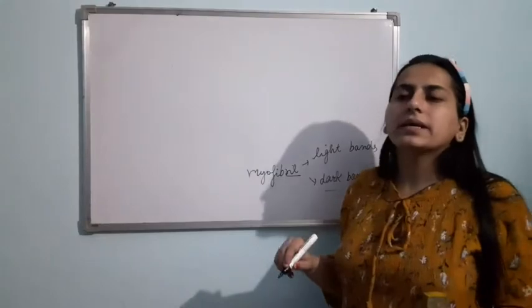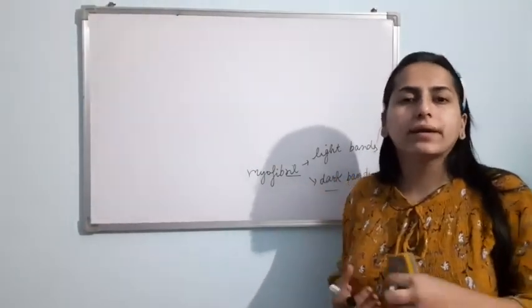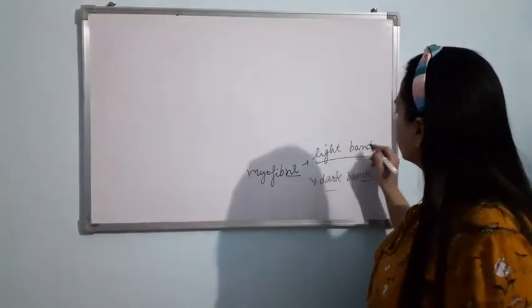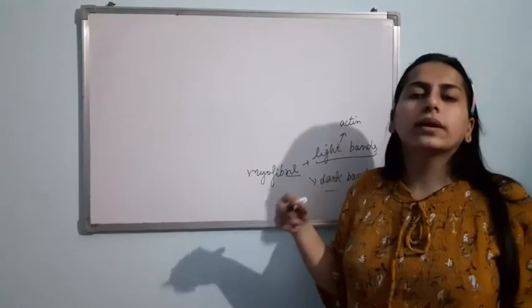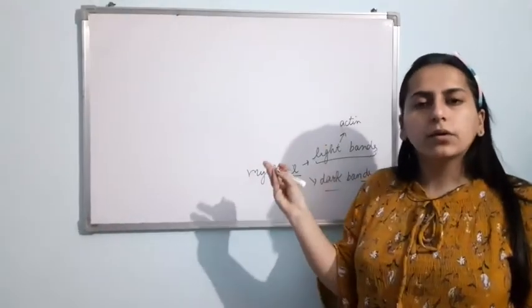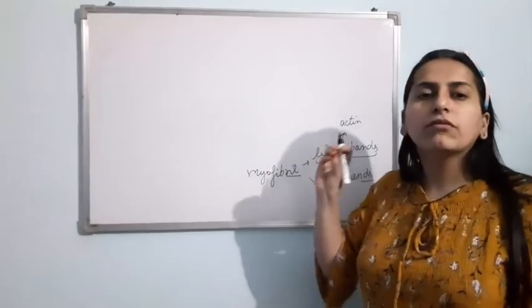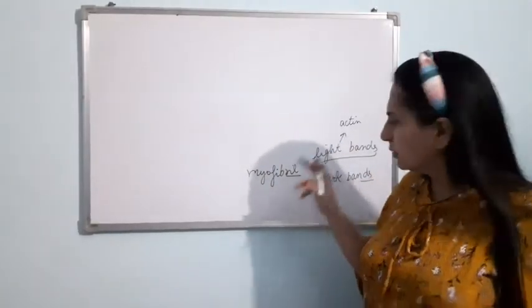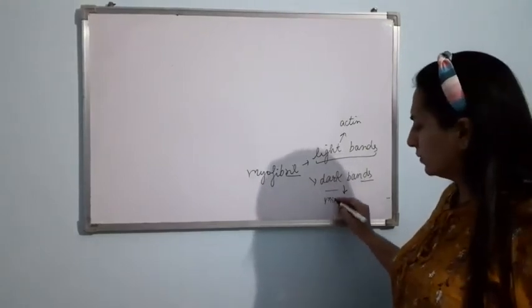Now these bands are made up of some special proteins due to which they are light and dark. The light band is made up of actin protein. There are two contractile proteins, actin protein and myosin protein. The light bands are made up of actin protein. Clear? And dark band is made up of myosin protein.